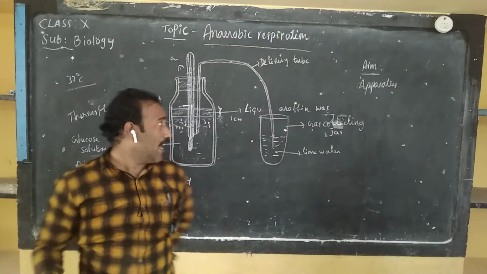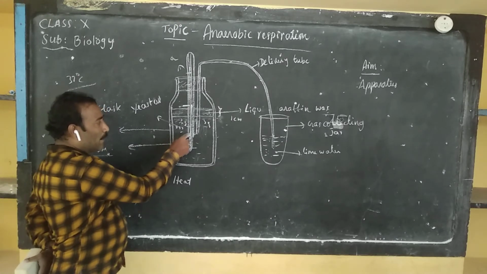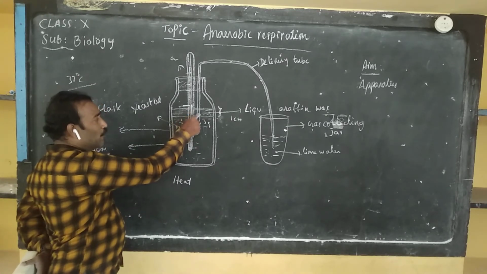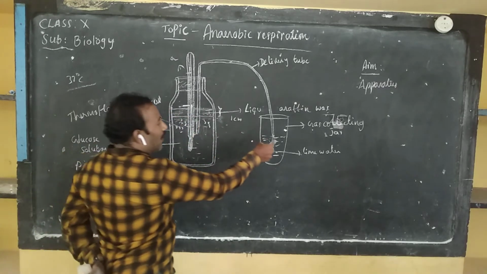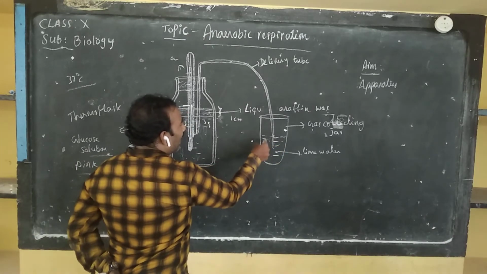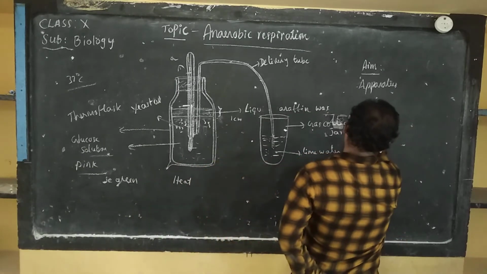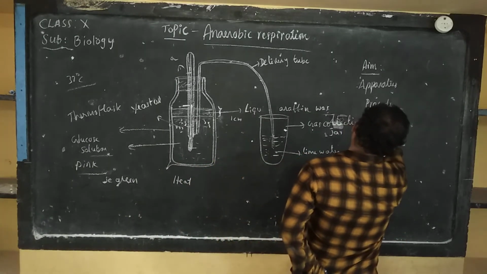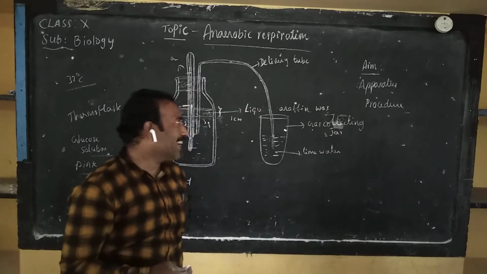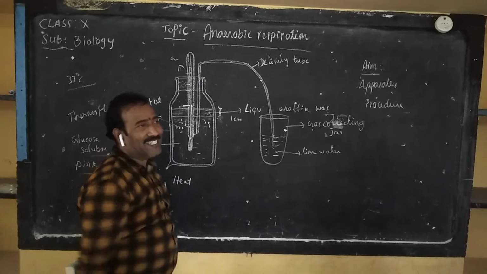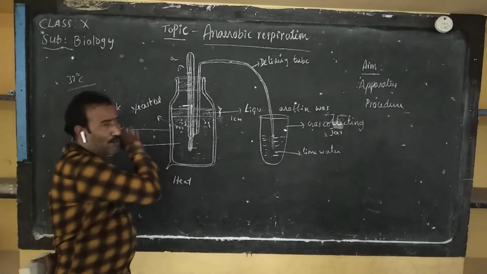Apparatus are thermoflask, glucose solution, thermometer, delivery tube, yeast cells, liquid paraffin, gas collecting jar, lime water. Yes. Next, procedure or method of the experiment. What is the procedure? Take one thermoflask. Keep a few ml of sugar solution into the thermoflask.